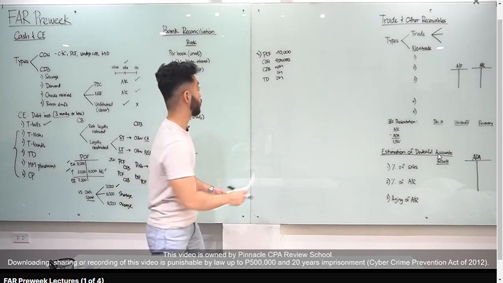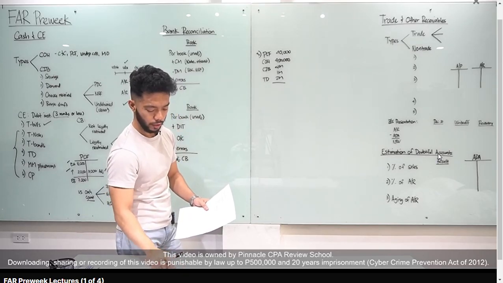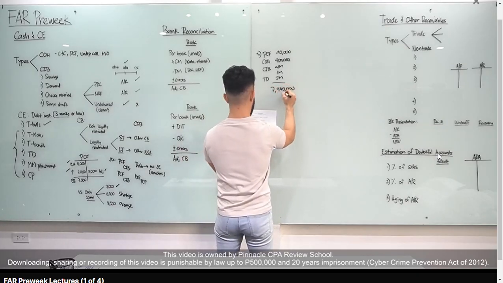So, may sasama yan. So, let's compute. We have 40,000 plus 400,000 plus 4 million plus 1 million plus 2 million. So, 7,440,000 for number 5. Answer mo dyan is letter D.